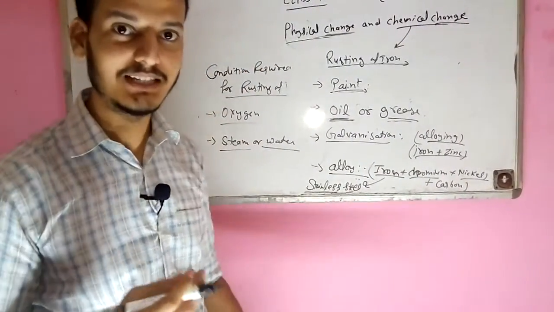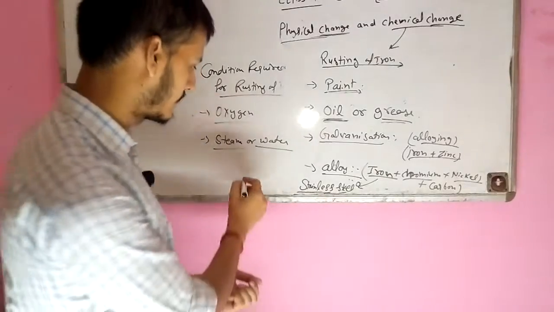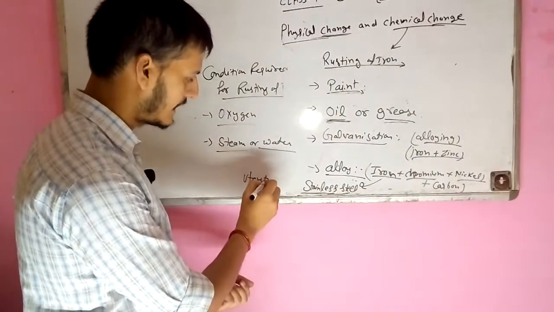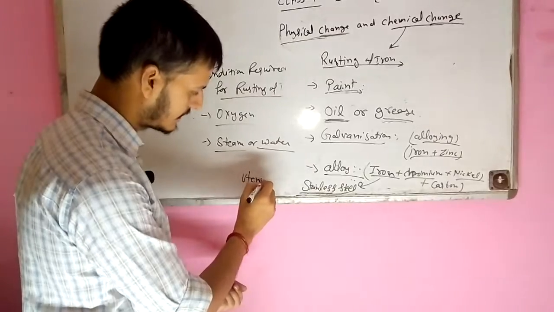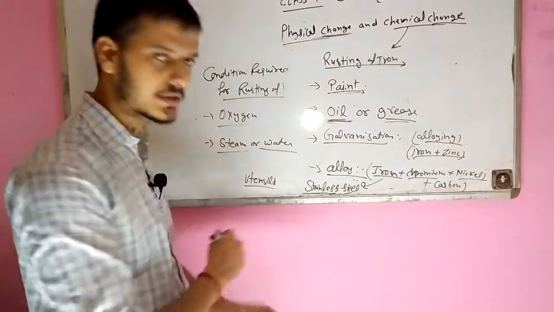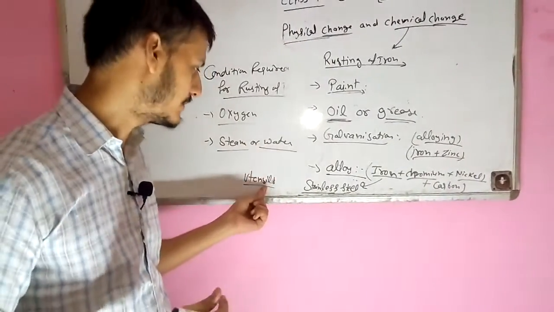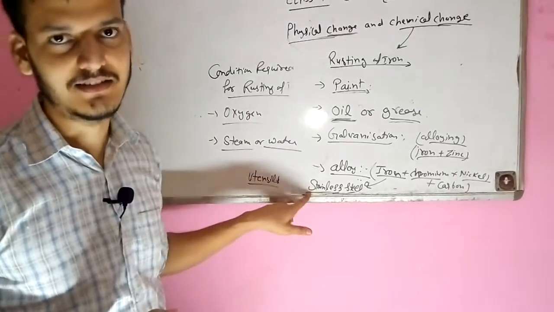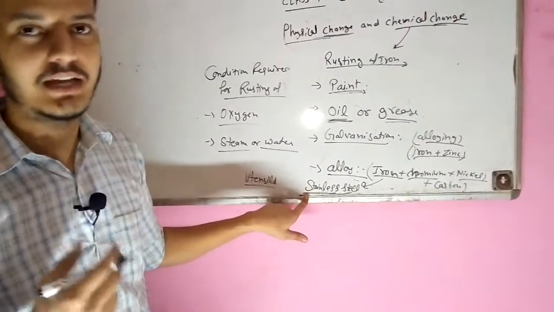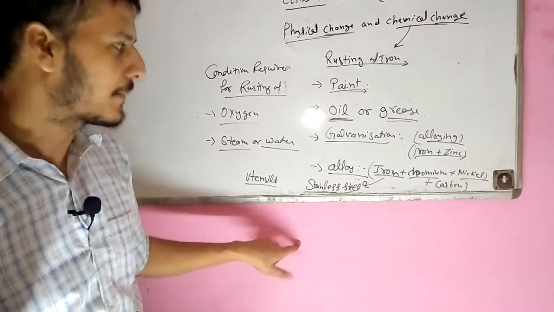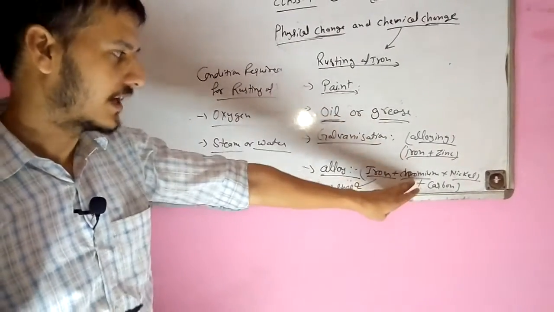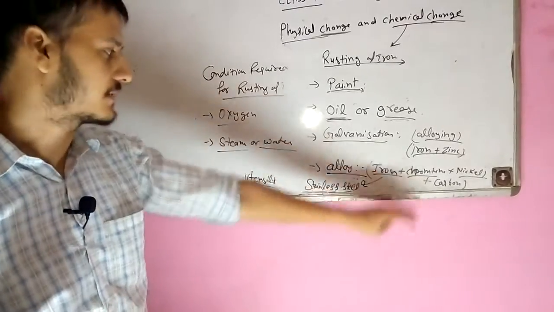We generally see the utensils, I think you have seen the utensils which you use at your homes, that are generally made of stainless steel, and they do not get rusted when they come into contact with water. Why? Because they are alloys. There are some other substances mixed with the iron.